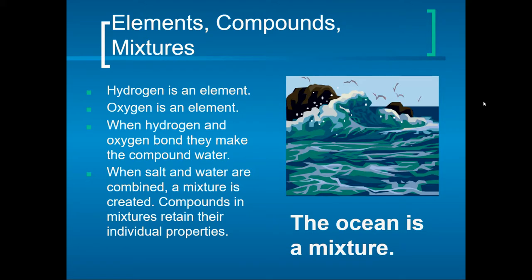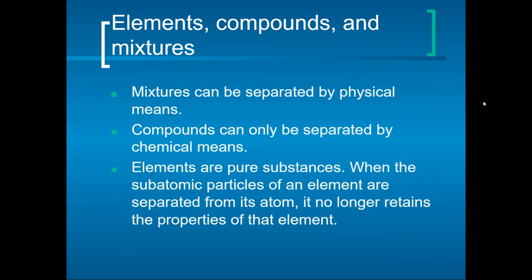Hydrogen is an element, and oxygen is an element. When hydrogen and oxygen bond, they make the compound water. When salt and water are combined, a mixture is created. Compounds and mixtures retain their individual properties. An example of this is the ocean is a mixture. Mixtures can be separated by physical means. Compounds can only be separated by chemical means.